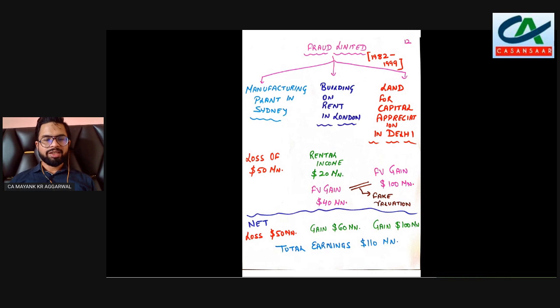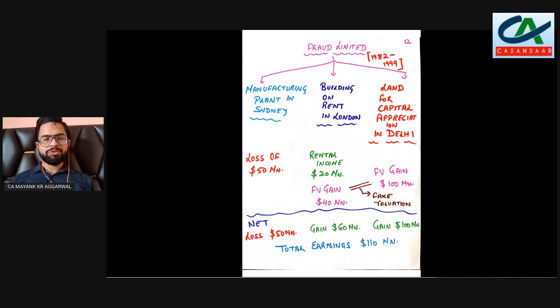So in net, the entity has a loss of $40 million from the Sydney plant, a gain of $60 million from the building in London, and a gain of $100 million from the land in Delhi. So total earnings from these assets combine to $110 million.